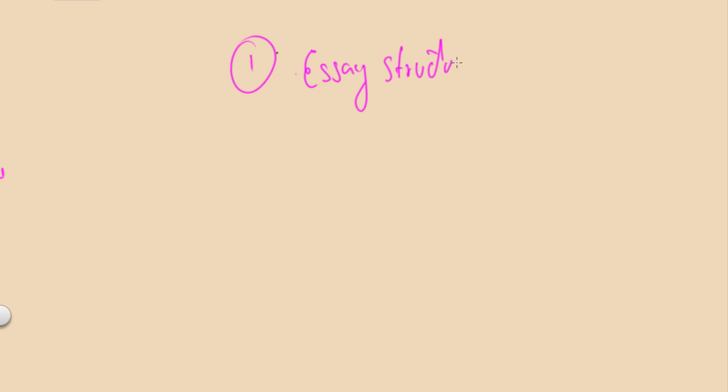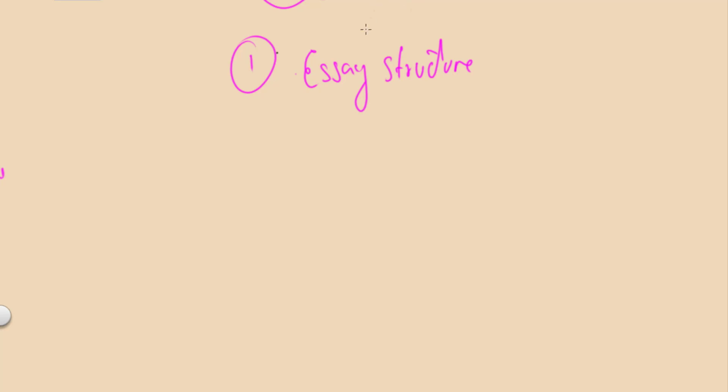Now, this is correct. I understand where they're coming from, but you need to understand that in your Section B, you have two questions. One is 8 marks and one is 12 marks. The 8-mark question is very theoretical. You just need to explain the concept and do it properly. You don't need an essay structure. You don't need 2 pages, 3 pages. Even a half-page answer, as long as it's explained properly, will do fine.